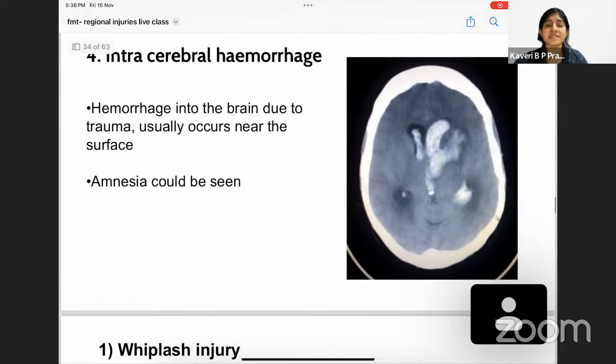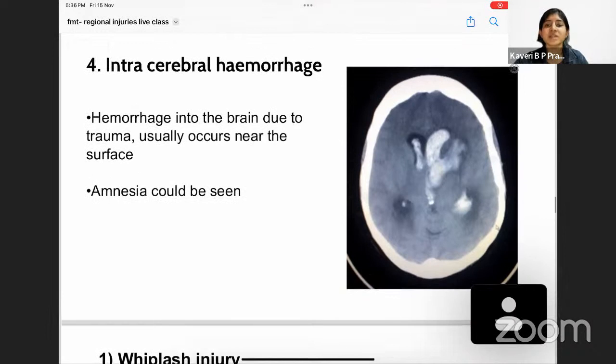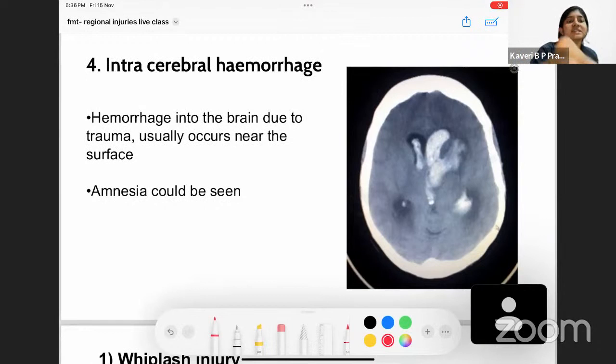Next, we have intracerebral hemorrhage. What is intracerebral? It is nothing but hemorrhage into the brain. Whenever there is a hemorrhage into the brain, it could be seen in different types of cases.